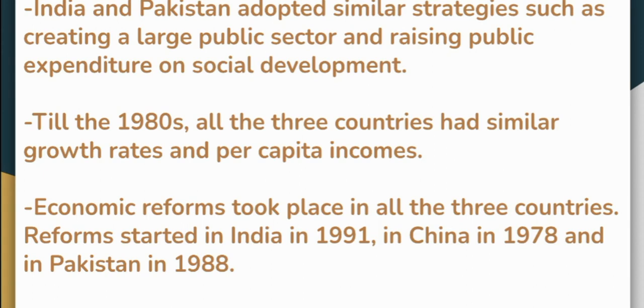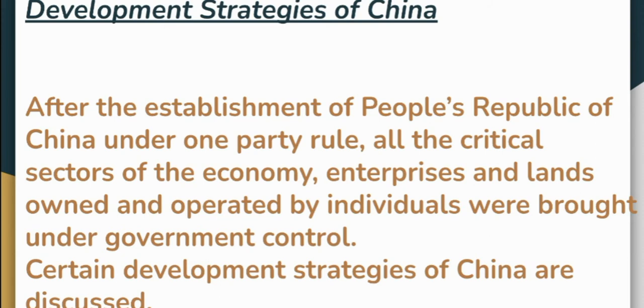When we talk about the economic reforms, we know that in India the economic reform of LPG policy took place in 1991, in China it was in 1978 and economic reform in Pakistan was in 1988. Now students, let us deal with the development strategies followed in China. So after the establishment of their party, all the resources that China had, they took under the control of government so that they can be used wisely.